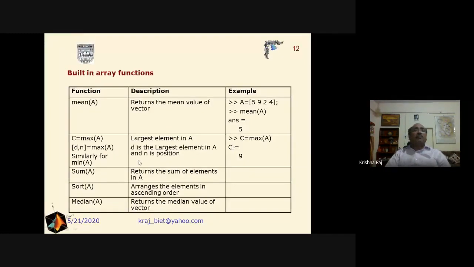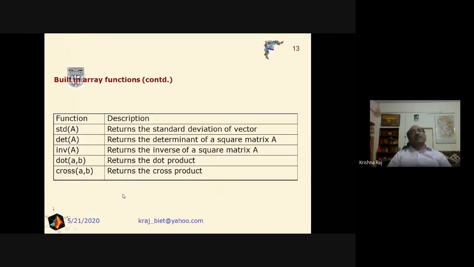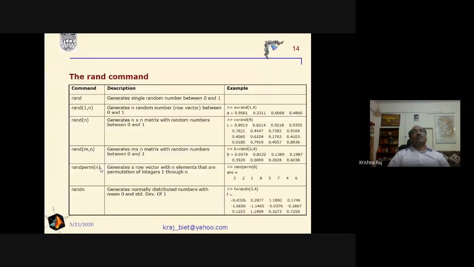And we have also discussed functions for the purpose of calculation of the mean, maximum value, sorting, minimum value, sum of any vector, and median of any vector or matrix. Standard deviation, determinants, inverse of any matrix, dot product, and cross product, how these operations will be performed, we have discussed in the concept of functions. We have also discussed the generation and analysis of random numbers, because these numbers are very important and play a role in developing a model for noise or any interrupt, that is the unwanted signal.